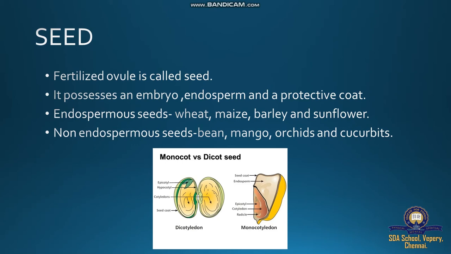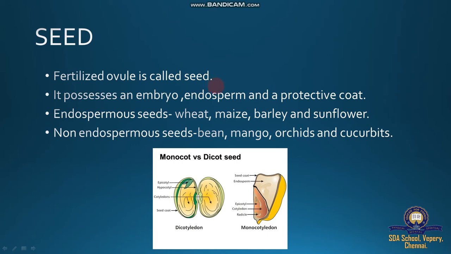The seed possesses an embryo, endosperm and a protective coat called testa and tegmen. So fertilized ovule is called seed. During post-fertilization changes, the flower has some changes.